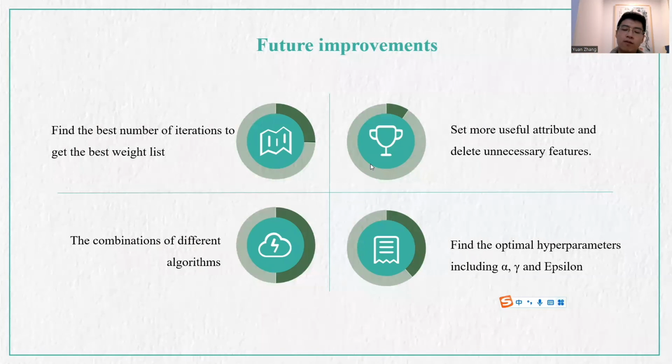As for the future improvements, personally, I think the most important one is to combine the different algorithms together to improve the winning rate. That's possible. And the next one is to find the optimal hyperparameters, including alpha, gamma, and epsilon. Maybe still effective.